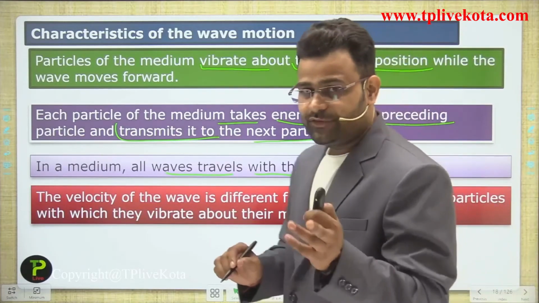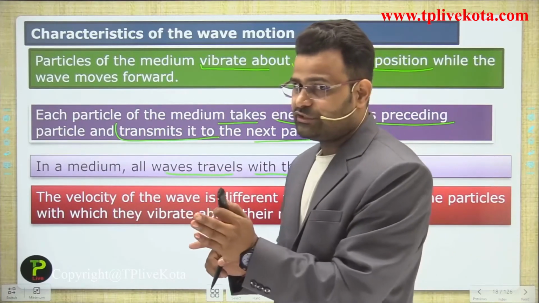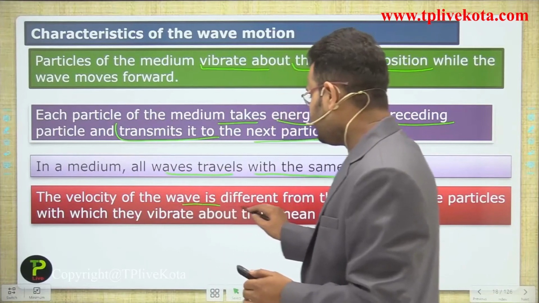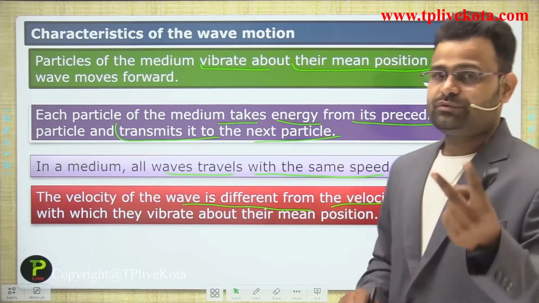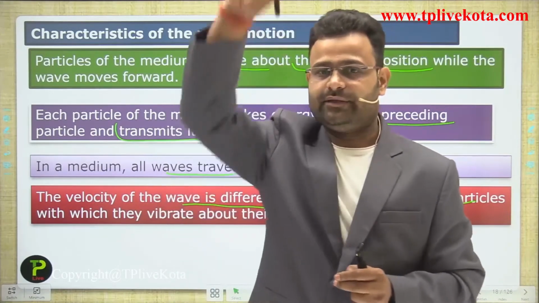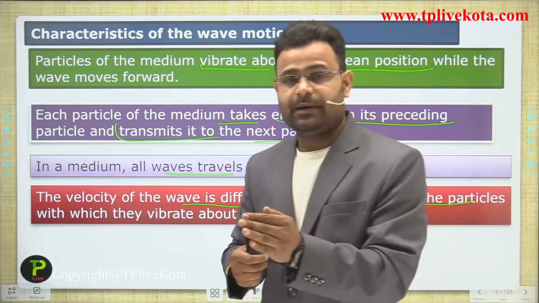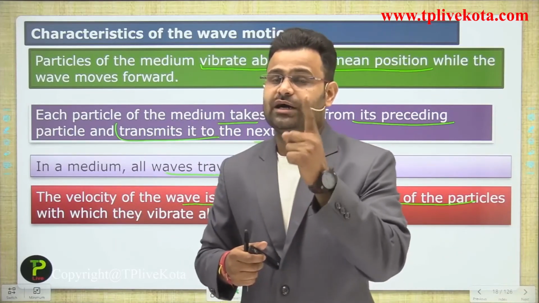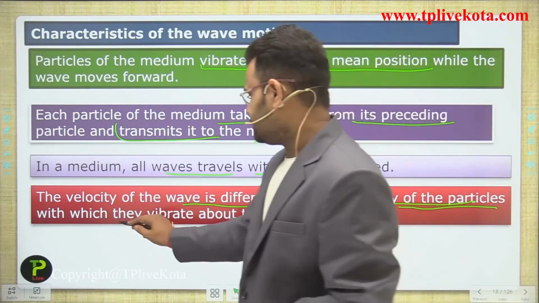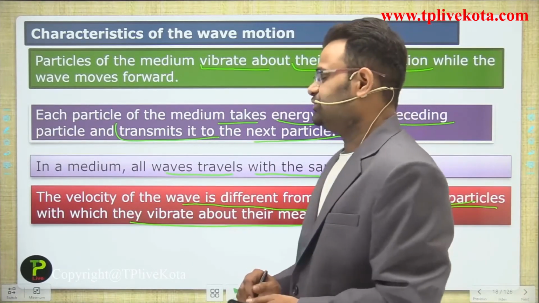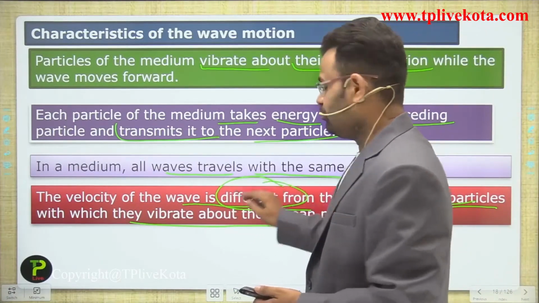The velocity of the wave, we are not talking about the velocity of the particle, we are talking about the velocity of the wave. The velocity of the wave is different from the velocity of the particle. There are two things, guys. First, the particle vibrates in that form, and second, the wave travels. So the velocity of the particle, with which it vibrates about its mean position, and the velocity of the wave are different to each other, guys. Both are not the same.